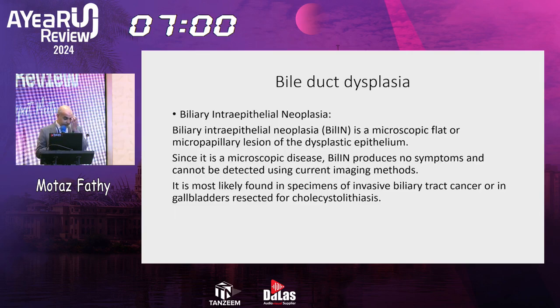So we'll go now to a bit neglected, or not very well understood, kind of dysplasia, which is found in bile ducts, mainly in the CBD. According to the latest classification, we have 4 types of bile duct dysplasia. The first one is biliary intraepithelial neoplasia, called BilIN, which is a microscopic flat or micropapillary lesion of the dysplastic epithelium. Since it's a microscopic disease, BilIN produces no symptoms and cannot be detected using current imaging methods.